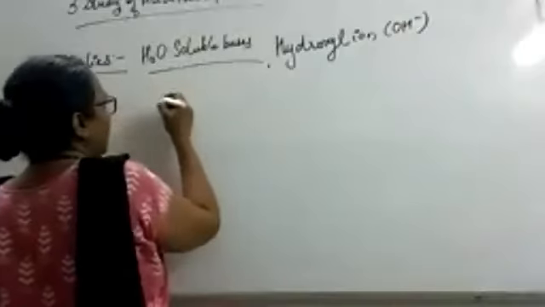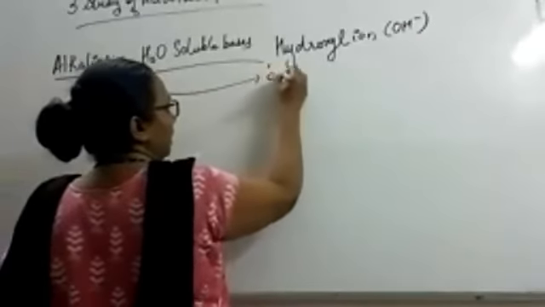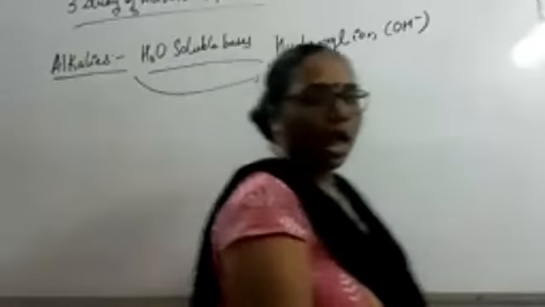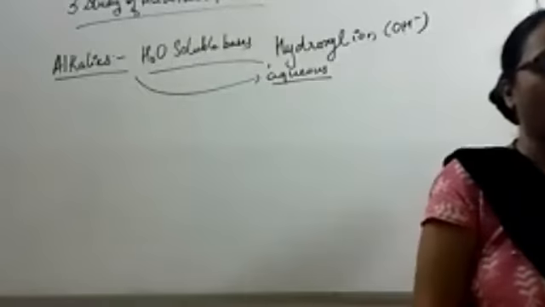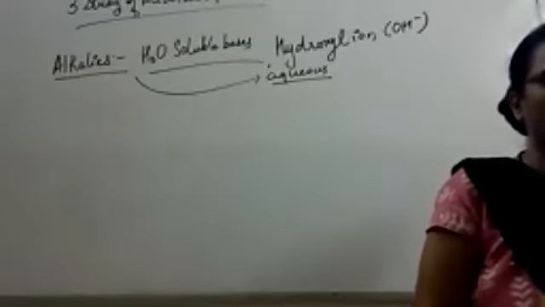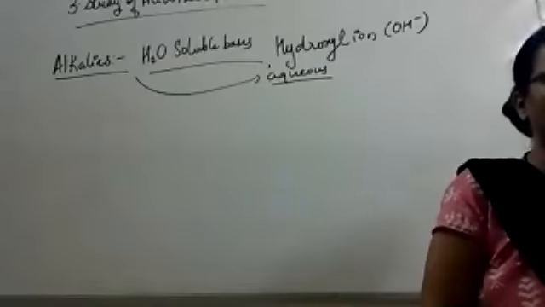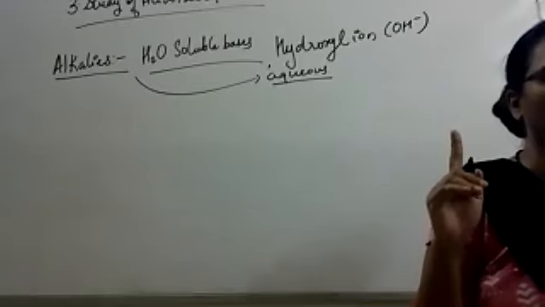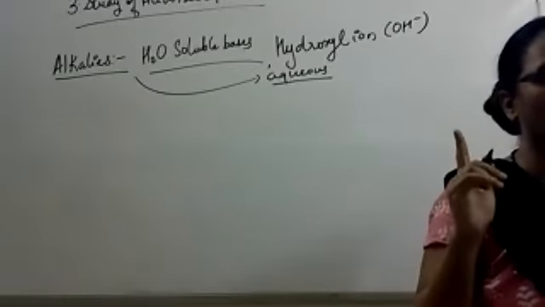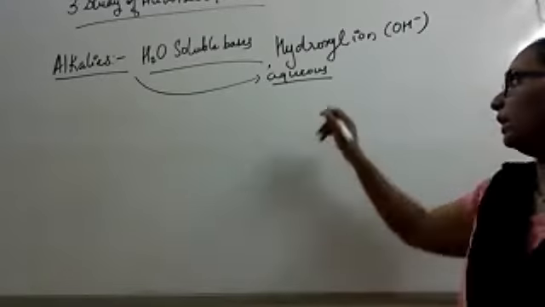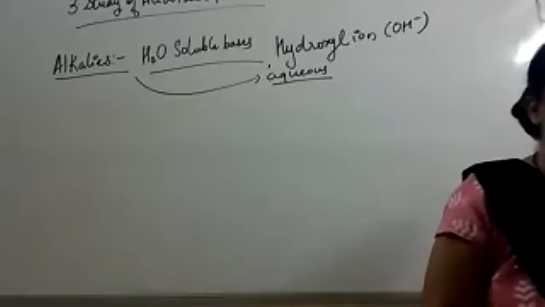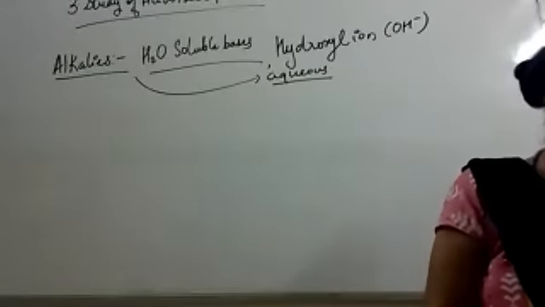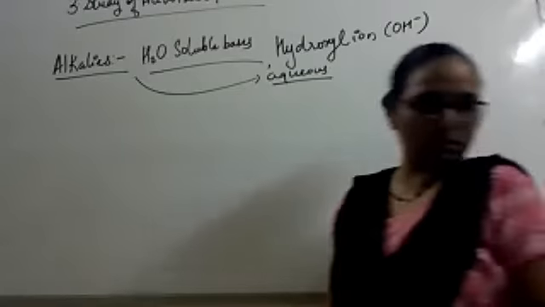So, aqueous solution of alkali. Aqueous solution means when alkali is dissolved in water, it produces only one negatively charged ion, and that negatively charged ion is OH minus, which is called as hydroxyl ion. Examples: